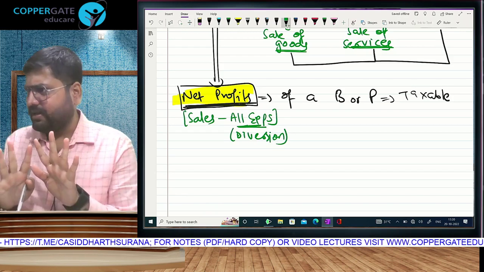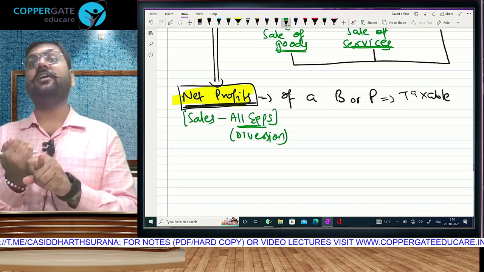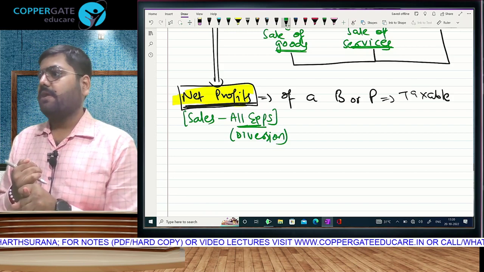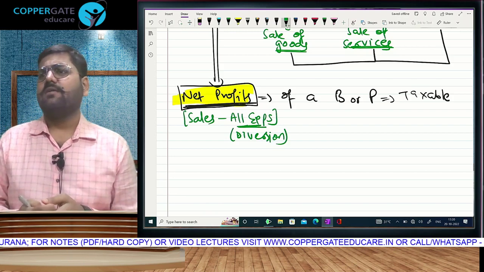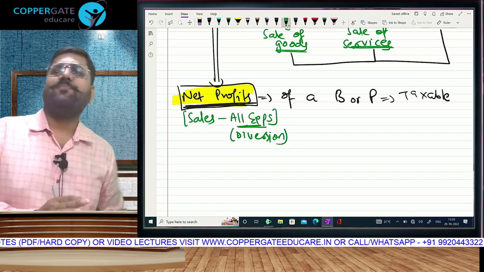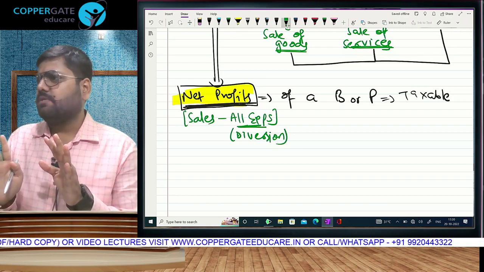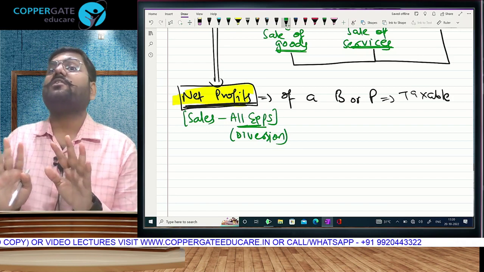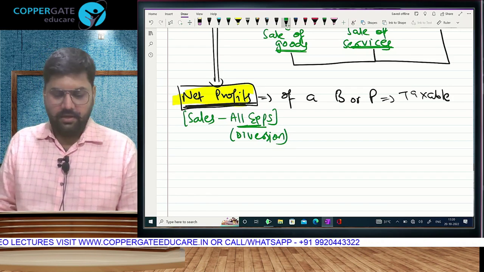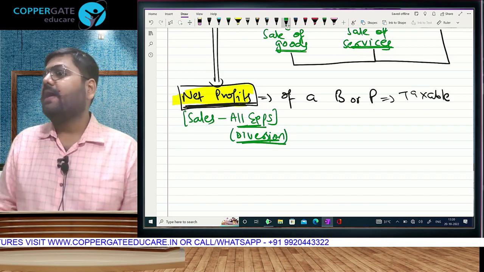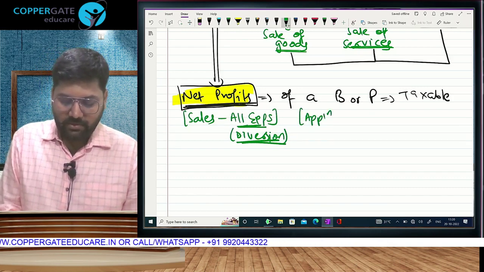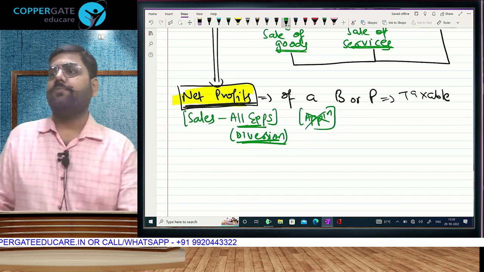In simple language, anything which is necessary to earn your income is diversion. And anything which you do after earning, whether you do shopping or you save for your future or you just keep it at home, do whatever you want. That is not necessary for earning your sales in business. That will not be allowed. In other words, diversion of income will be allowed, or you may say that application of income is not going to be allowed.